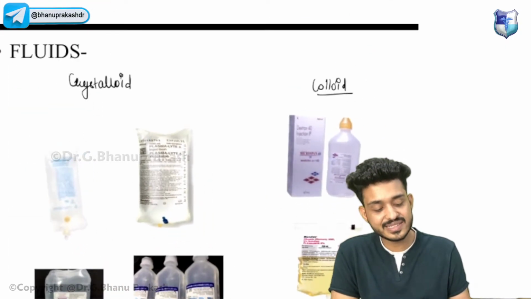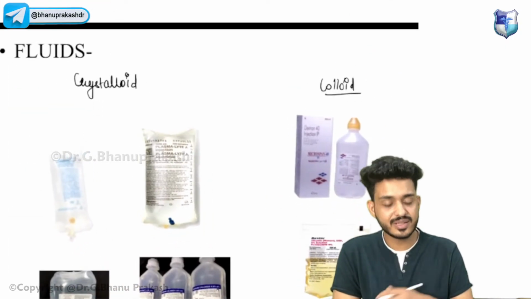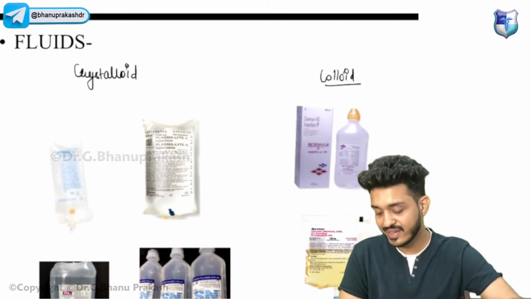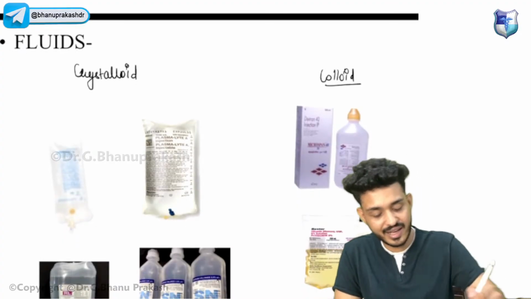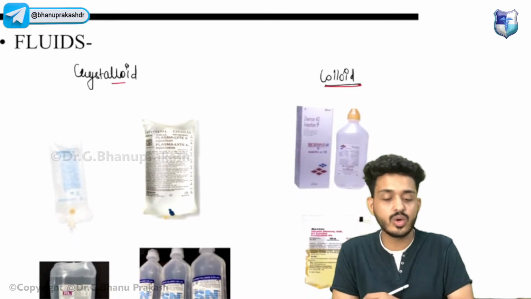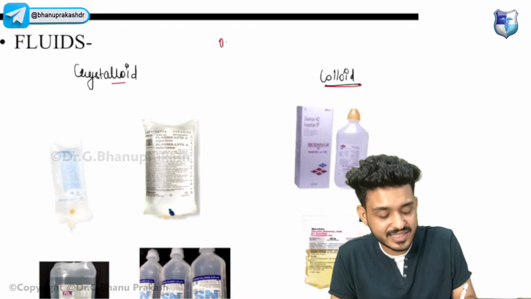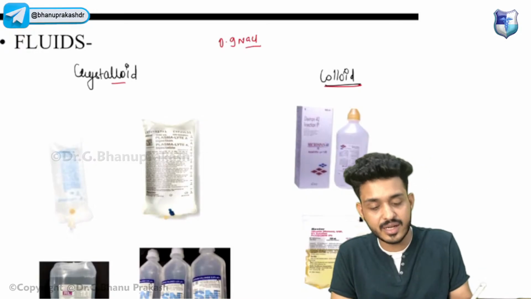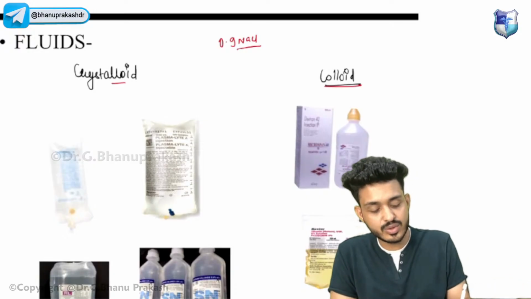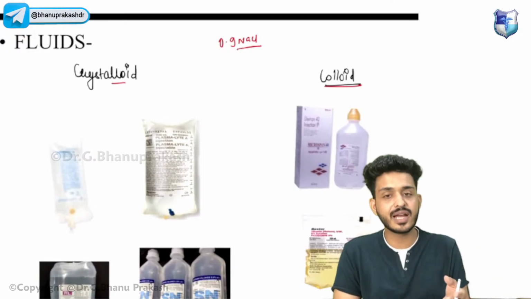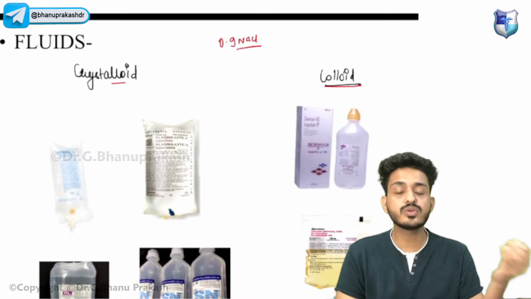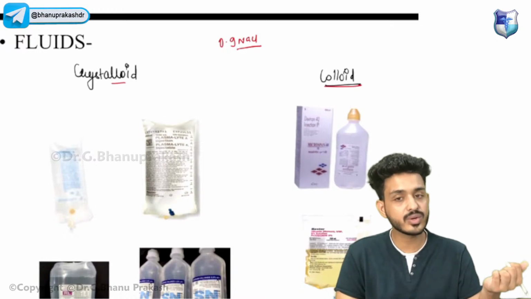Now we will be discussing the last chapter, which is about fluids. We have different kinds of fluids: crystalloids and colloids. For example, in your hospital you will find 0.9% NaCl, that is normal saline, right? Why is it 0.9%? Because that is isotonic to the plasma.